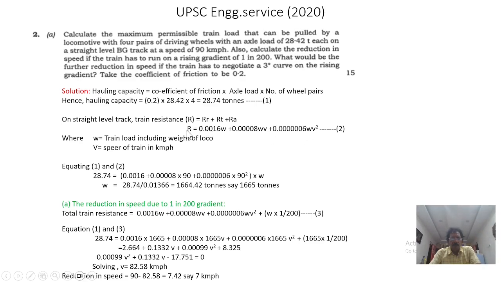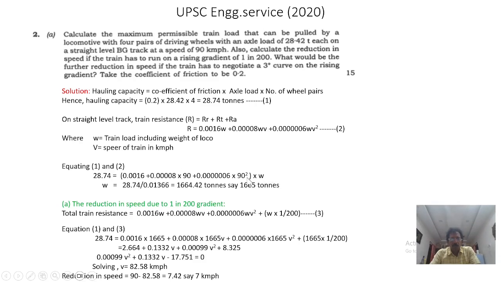Resistances. So the total resistance is because of the rolling stock and track, as well as atmospheric conditions. So we have the equation and we are substituting everything here. We want to find W. V is already 90 kmph, here the unknown is W.